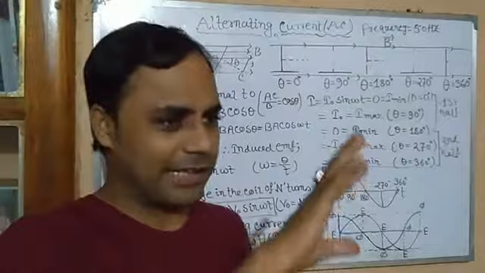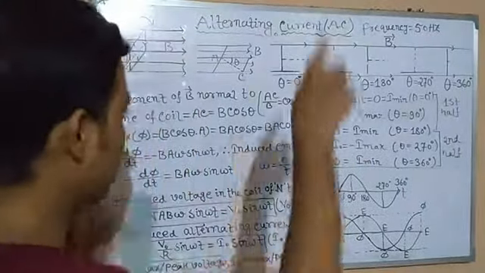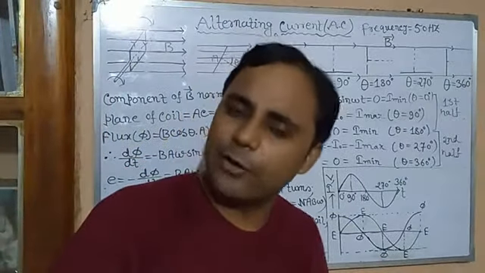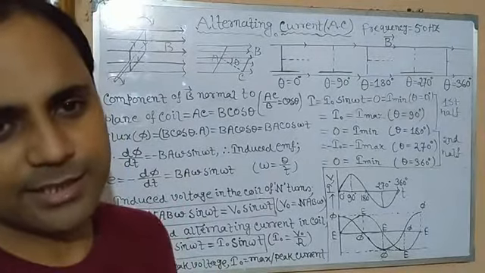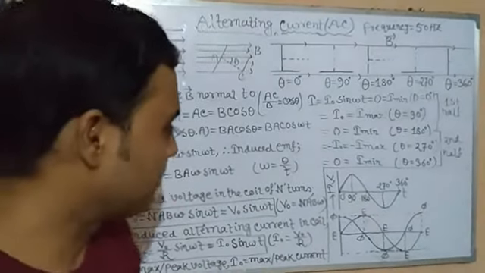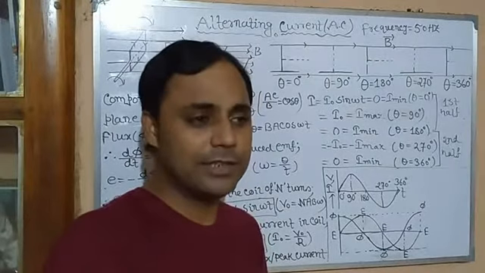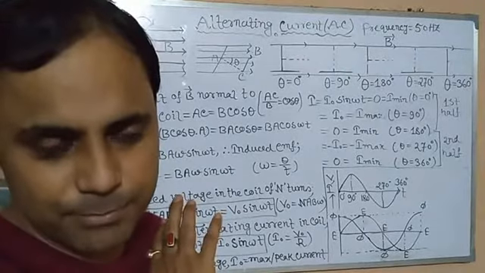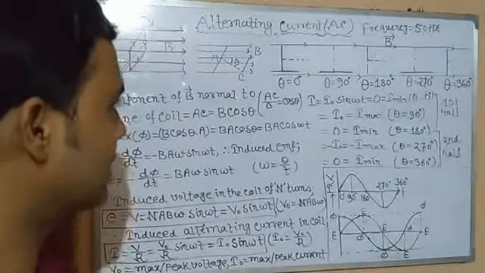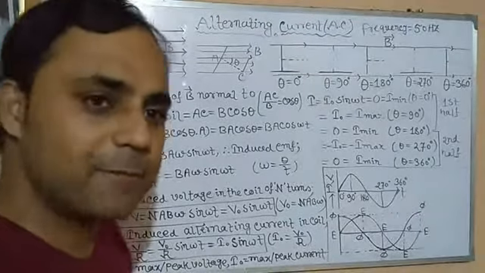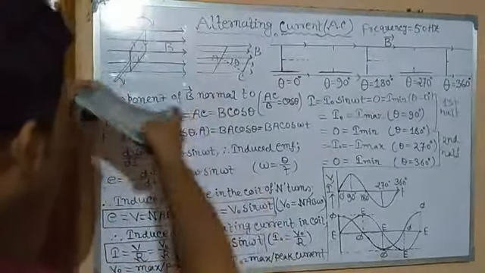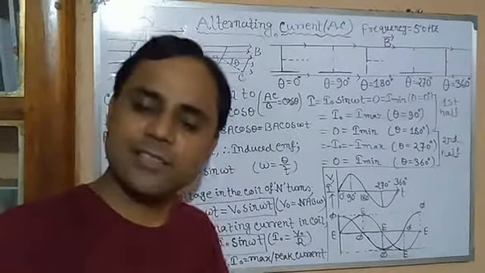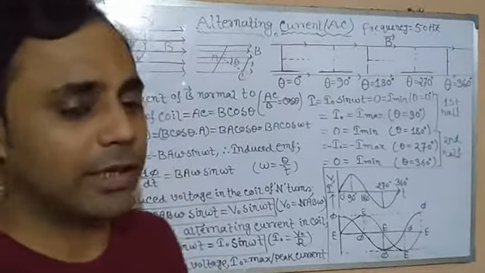It means current is 100 times positive, negative. Current flows in this direction, on, off. But it is so rapid, so fast, so quick, that it is not possible for our eye to detect it. So in our house, in bulbs and all electrical appliances, they are 100 times on and 100 times off. As I said, it is impossible to detect. So this is alternating current. Clear? So from here we can say that the first half is positive and the second half is negative, so its mean value is 0. In the next video, we will discuss its mean value and its RMS value.